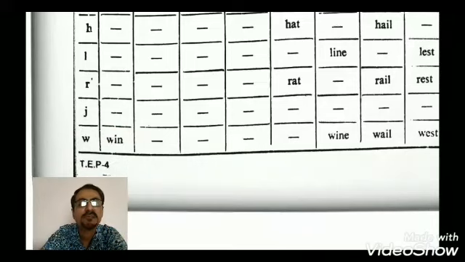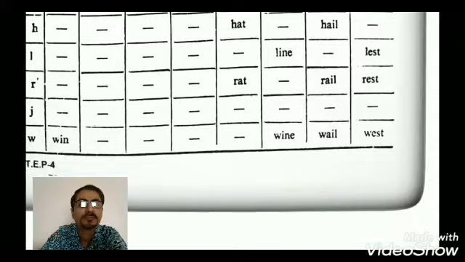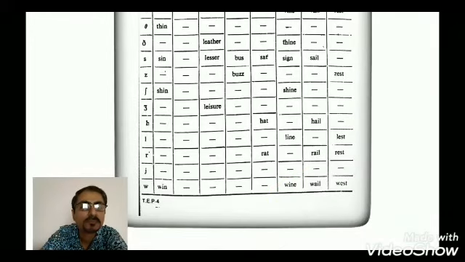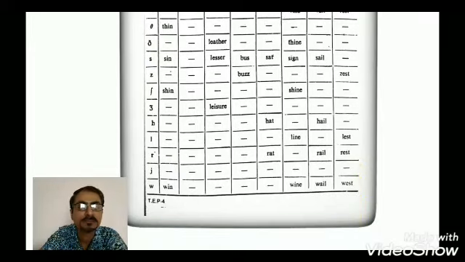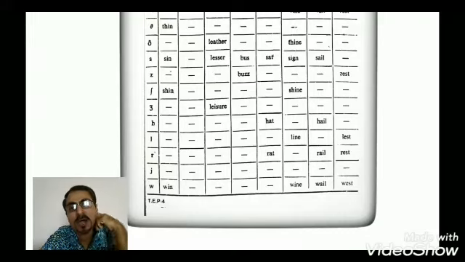After r we have y. There is a misprint. The word is not there. By y we have yes, yesterday, yard. Then we have w. The words starting with w are bilabial. Bilabial. Remember? Win, not vin.